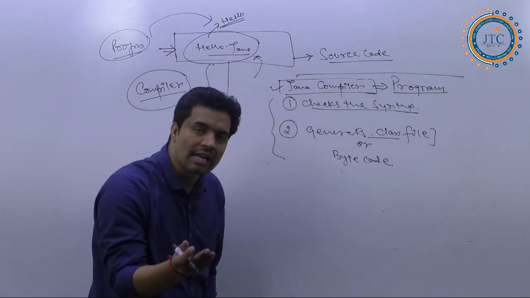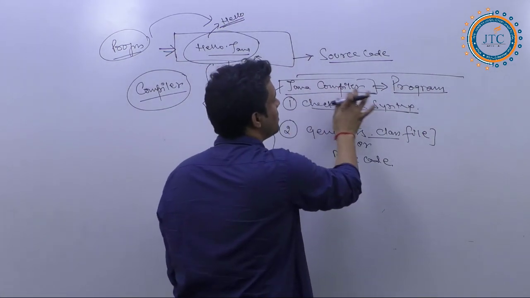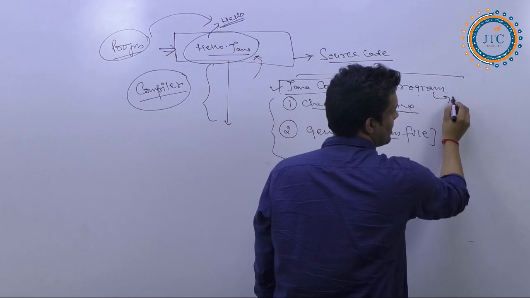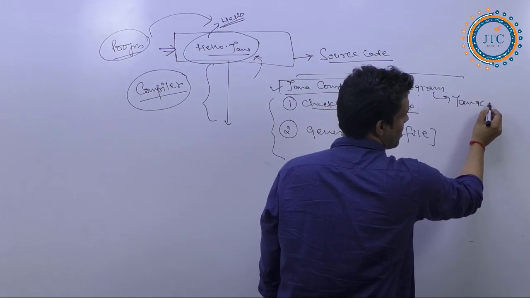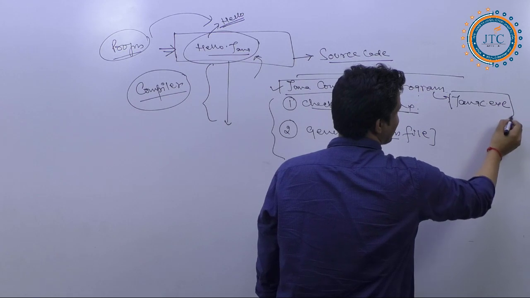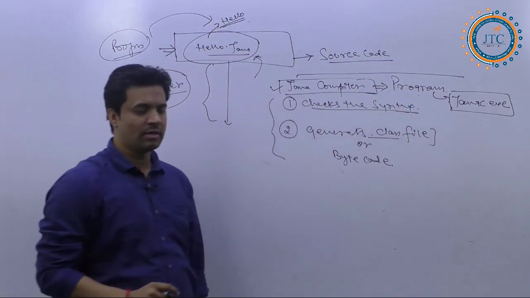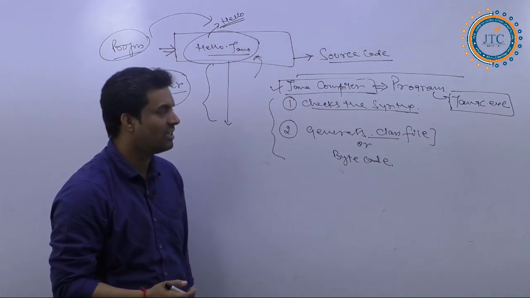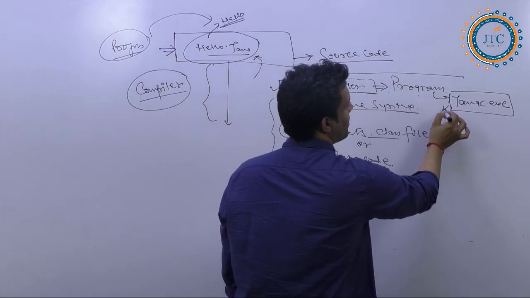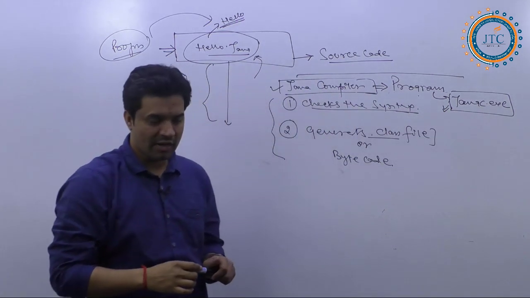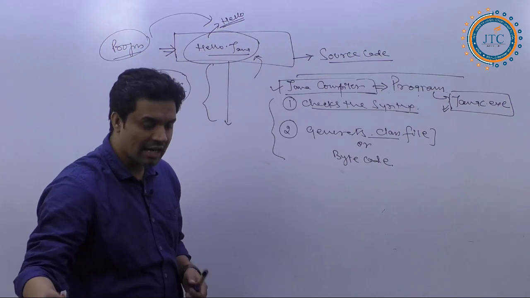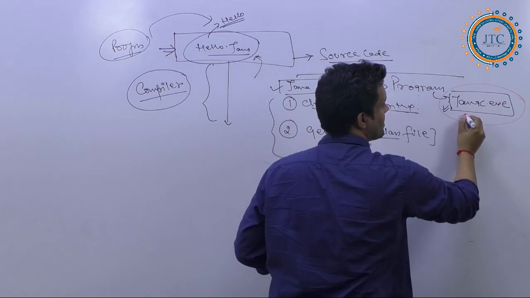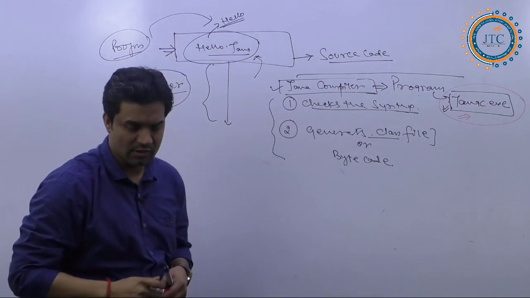But if I ask you what is the name of this program, it is javac.exe. Remember this point: javac.exe is the name of that particular Java compiler.